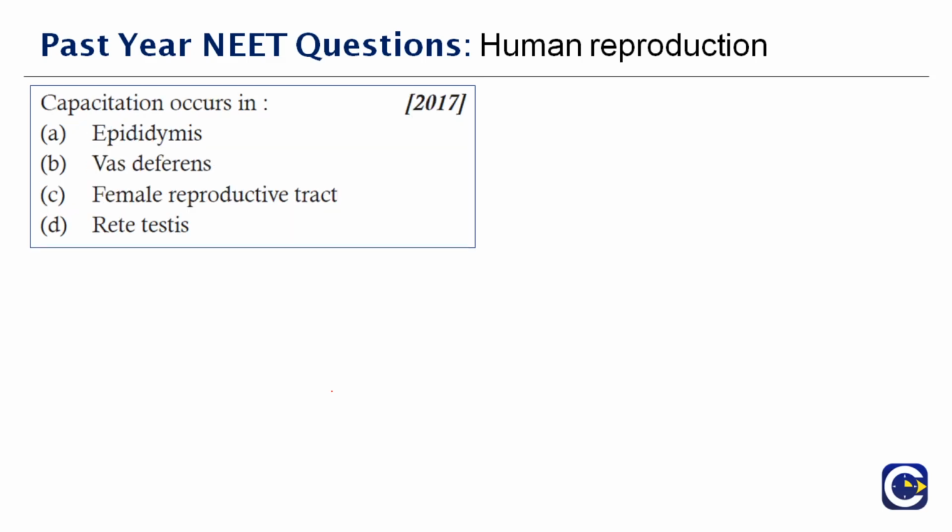Next question here. Capacitation occurs in dash, and this question was asked in the year 2017. So what is capacitation? Capacitation is increase in fertilizing capacity of the sperms which occurs in the female reproductive tract. So this is associated with the female reproductive system. It is required to render the sperm able to fertilize an oocyte.